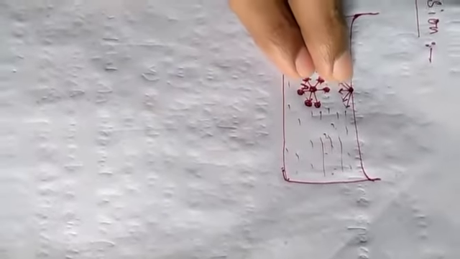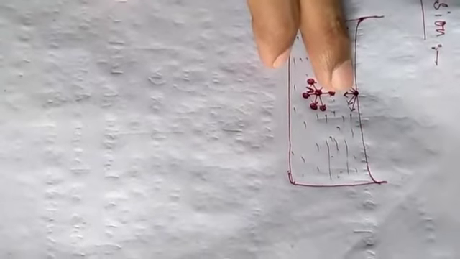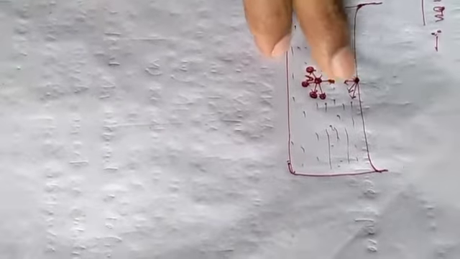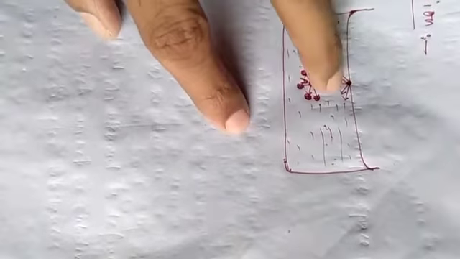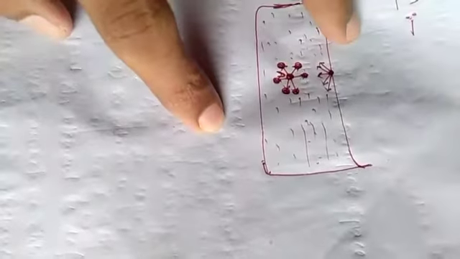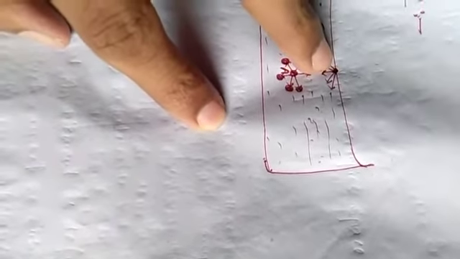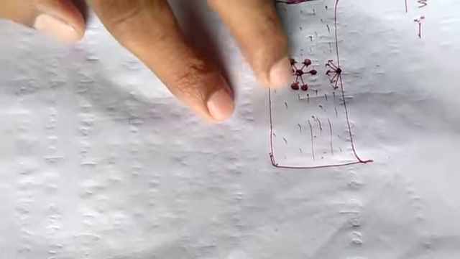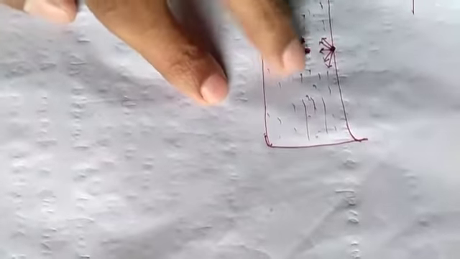But if we consider a molecule on the surface of the liquid, then what will happen? On one side of the surface, that means this side, there is no molecule which can attract the surface molecule, but there are many molecules on the other side, that means the liquid side.